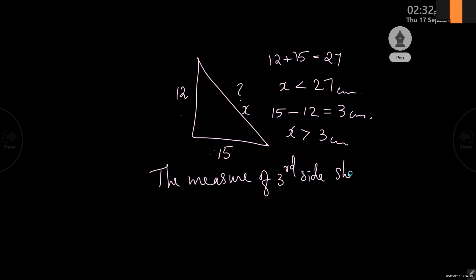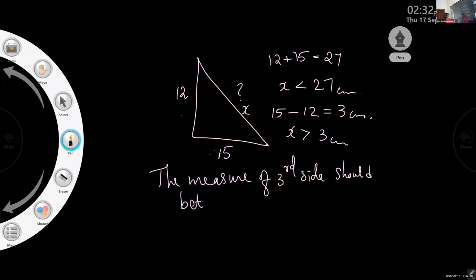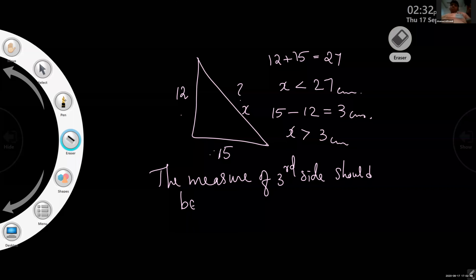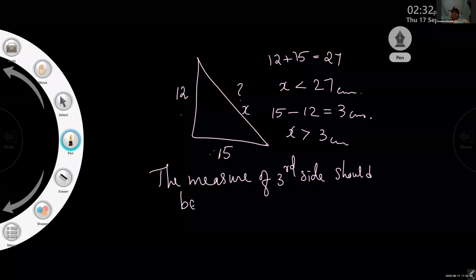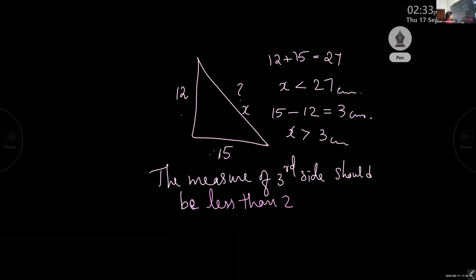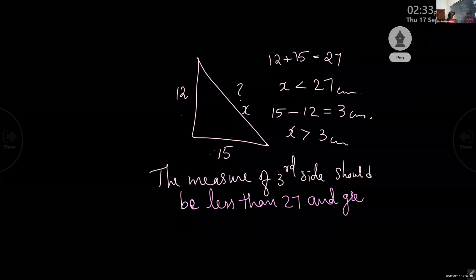should be, you have to write it correctly, take down this: the measure of third side should be less than 27 and greater than 3.